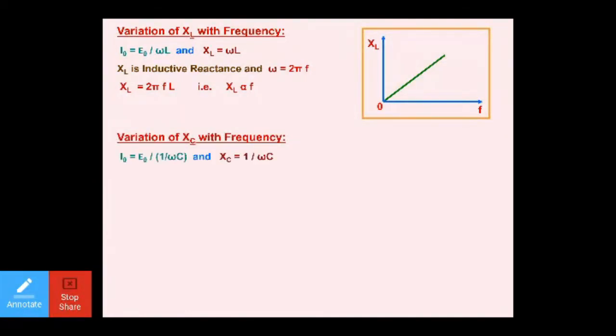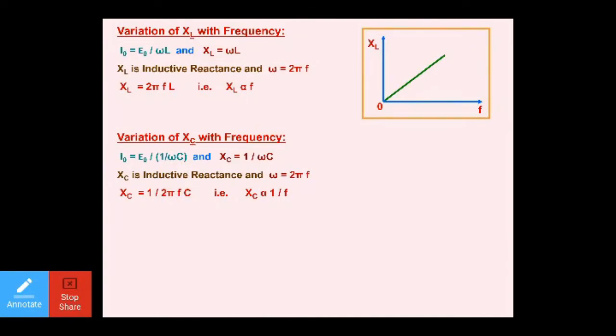Variation of XC with frequency, meaning capacitive reactance with frequency. You already know I naught is equal to E naught divided by 1 upon omega C, right? And you already know 1 upon omega C is XC. XC is capacitive reactance, and omega is 2 pi f. If you place here the value, 1 upon 2 pi fC, why I am writing 2 pi fC is because I am replacing the value of this omega. The value of omega is already known to you. I hope it is understood. I am replacing the value of omega by 2 pi f.